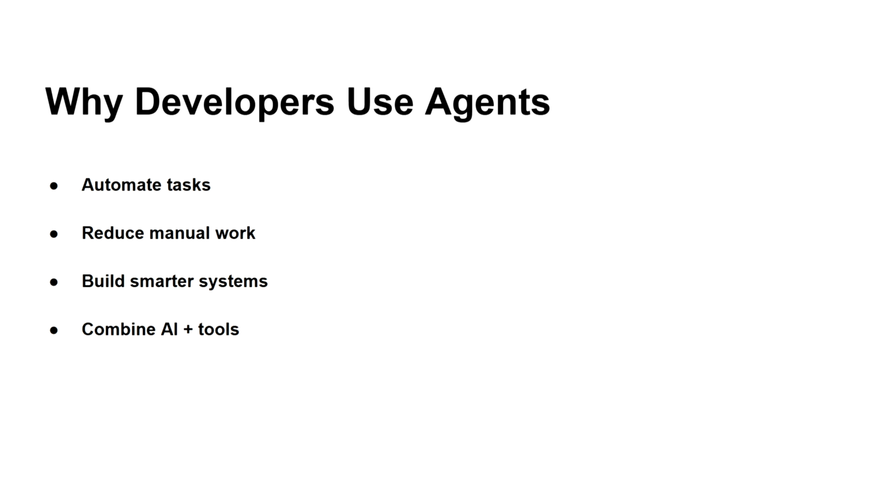And now, why do developers use agents? These agents help automate tasks. They reduce manual work. They can help build smarter systems, and they combine AI with tools. So we can build more powerful systems.